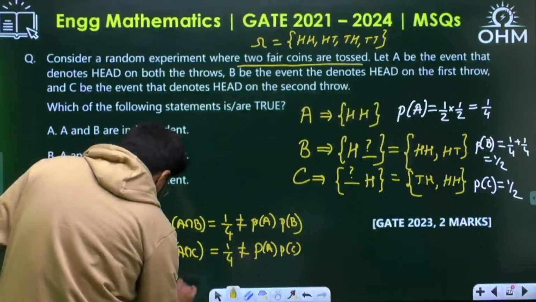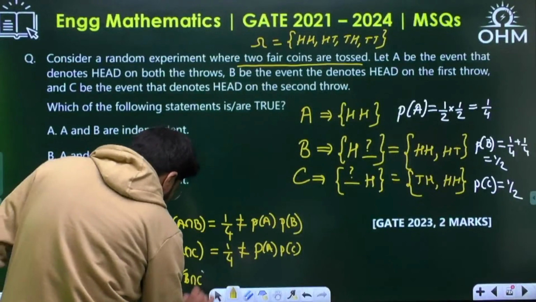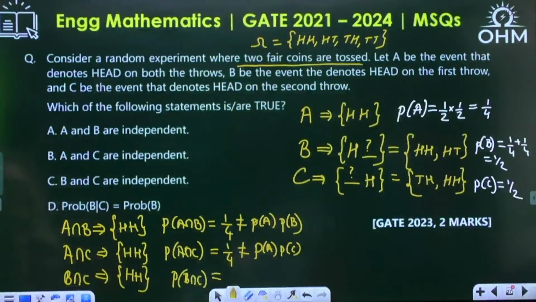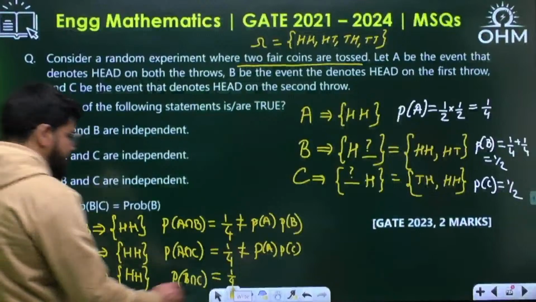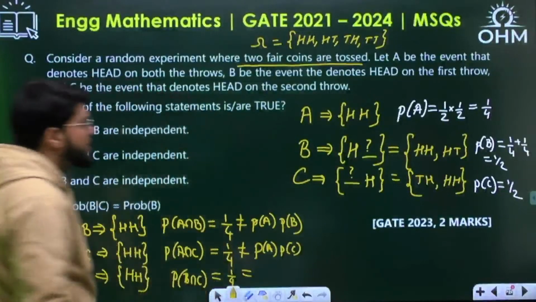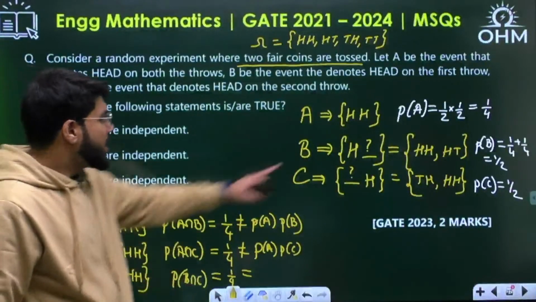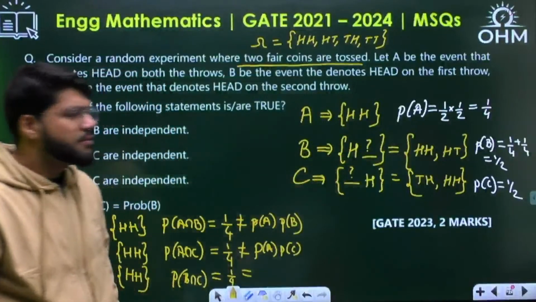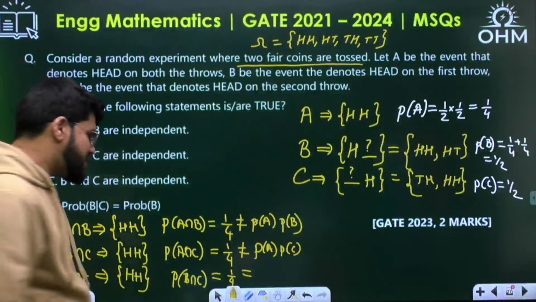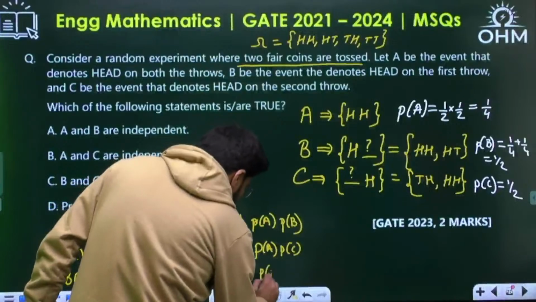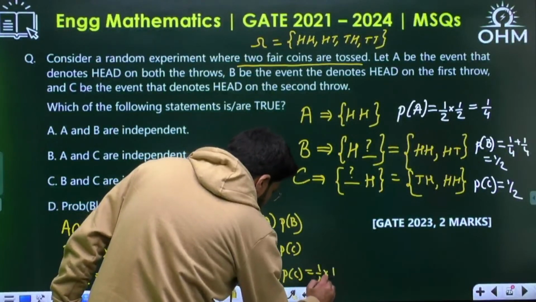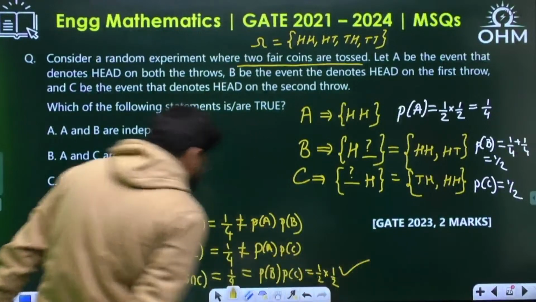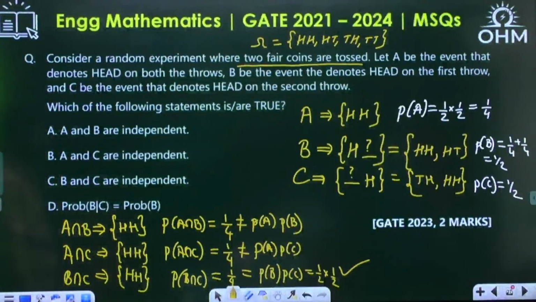Now P of B intersection C is 1/4. Is it equal to PB PC? 1/2 into 1/2. Yes, it is PB into PC because 1/2 into 1/2 is 1/4. This is correct. So B and C are independent.